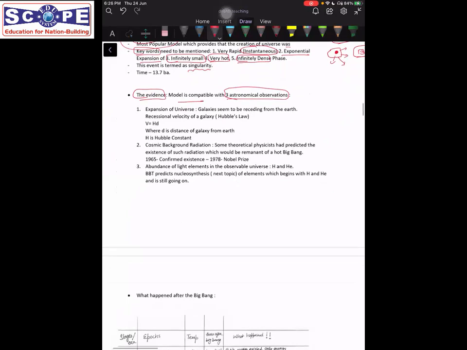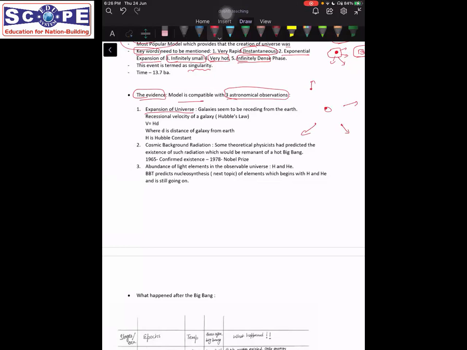What are these? The first is expansion of universe. So what we see today is that the galaxies which are away from the Earth seem to recede away. They seem to recede away in every direction. For example, if this is Earth, then the galaxy here is also moving away, here it is also moving away, here also moving away, in every direction. They are moving away from us. That means the universe is expanding.